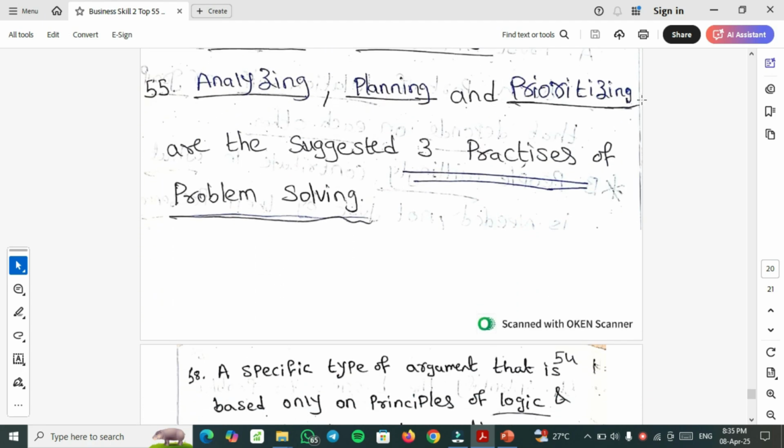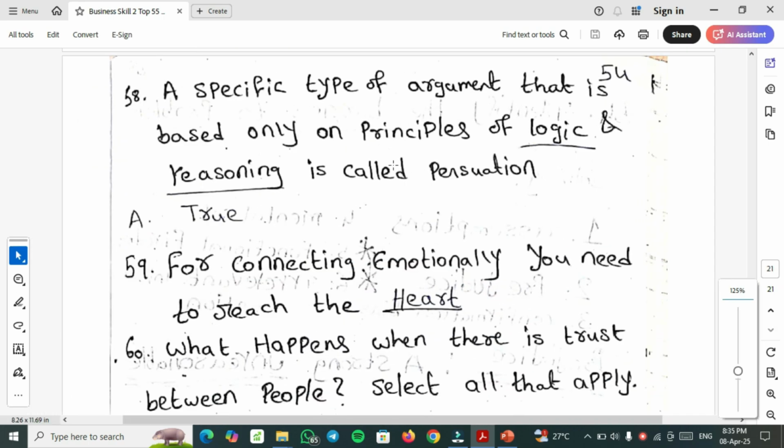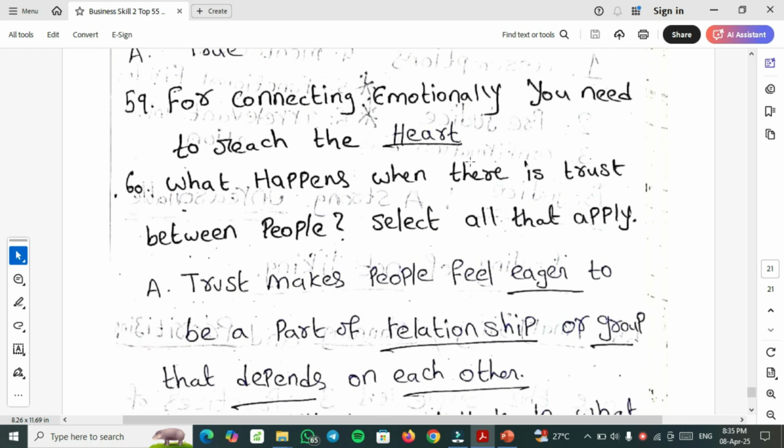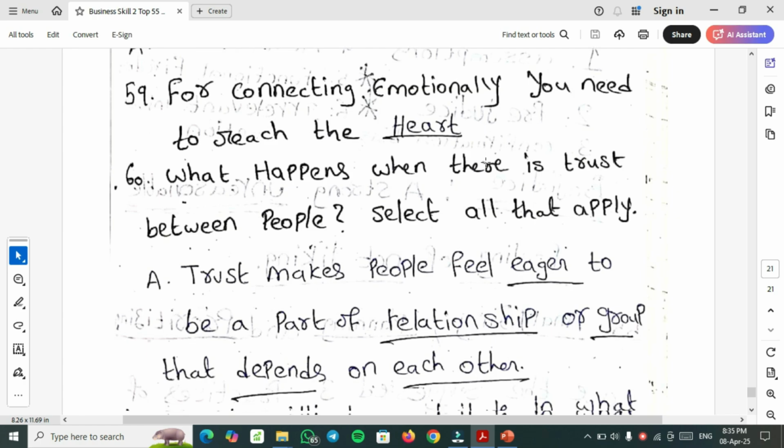Dash, dash and dash are the suggested 3 practices of problem solving. So analyzing, planning, prioritizing are the 3 suggested practices of problem solving. 58th important question, a specific type of argument that is based only on principle of logic and reasoning is called persuasion. So this is a true or false question, you have to select the true. For connecting emotionally, you need to reach the heart. So heart is the right answer.